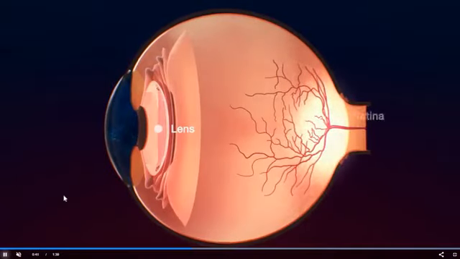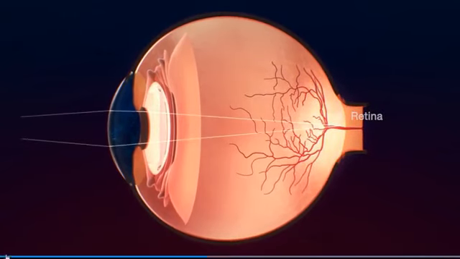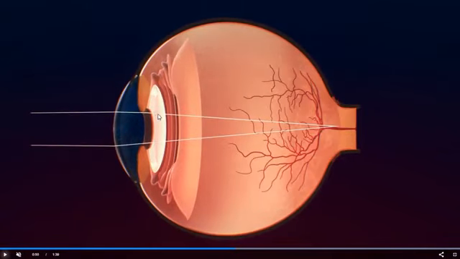Next is the lens. The lens is a very important structure which helps in the formation of the image on the retina. The lens receives the light and helps in the formation of the image in the third layer, that is the retina. The retina has light sensitive cells, that is rod cells and cone cells, which receive the light and help in the formation of the image. The lens is held by muscles called ciliary muscles, which are connected to the second layer, the choroid. The choroid continues and forms the ciliary muscles, and these ciliary muscles help in the proper positioning of the lens.